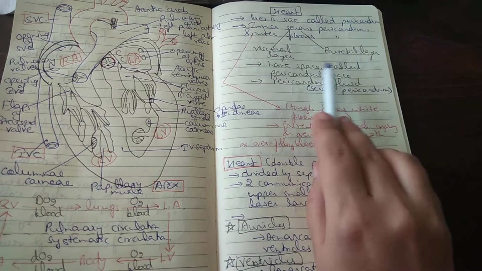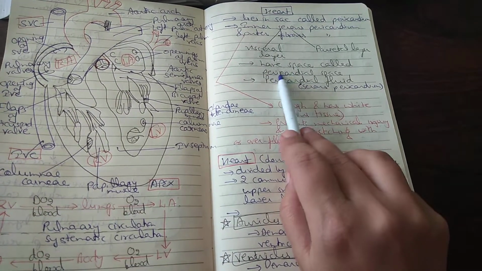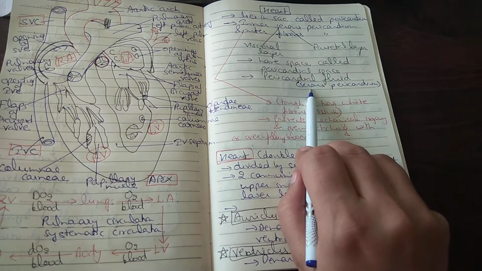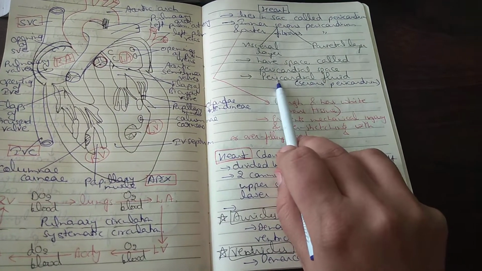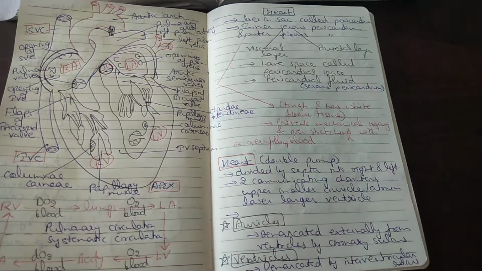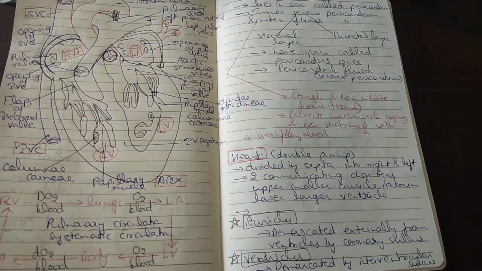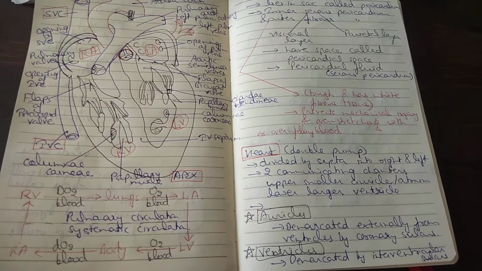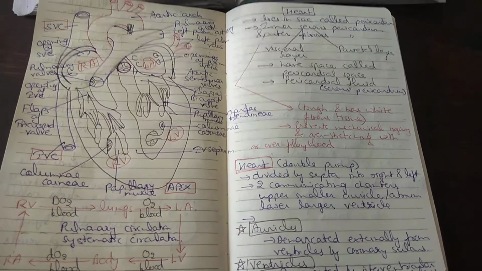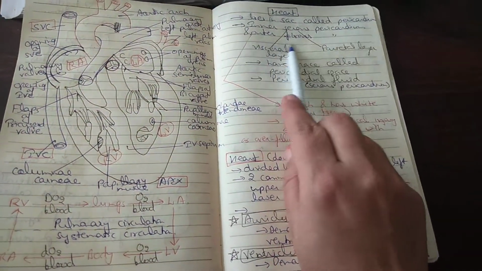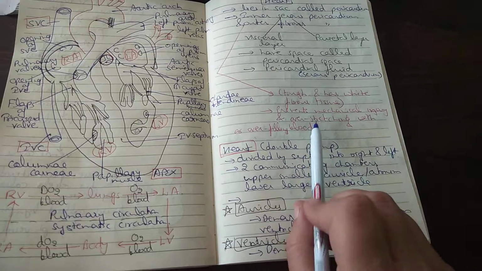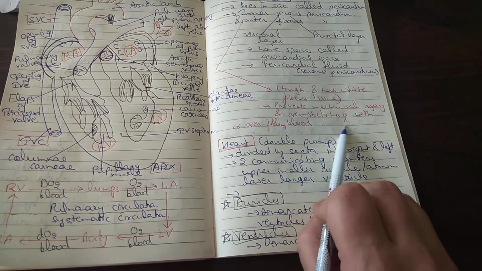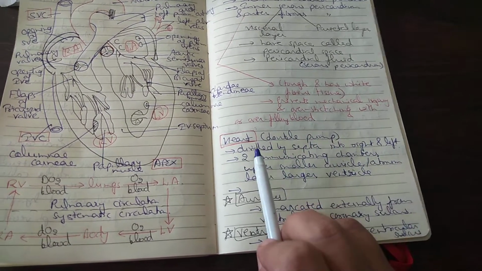In between these two layers there is a space called the pericardial space, and in it is present a fluid secreted by the serous pericardium itself, called the pericardial fluid. This fluid moistens the heart, acts as a shock absorber, and prevents friction during the movement of the heart. The outer fibrous pericardium is tough and has white fibrous tissue. It prevents mechanical injury, and also prevents overstretching or overfilling with blood.